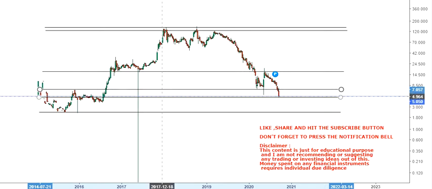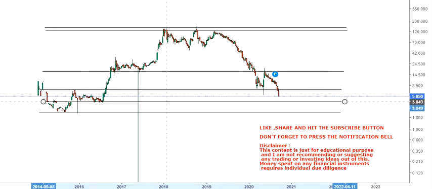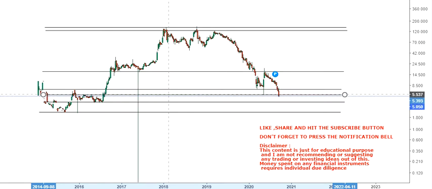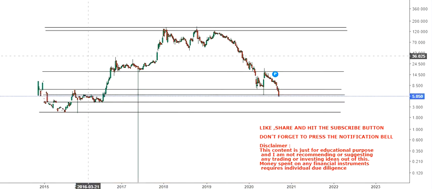Here you will see a clear-cut support and resistance, which is very much visible in this particular script, and the kind of waterfall you have probably leads the stock towards the lower end of the range.